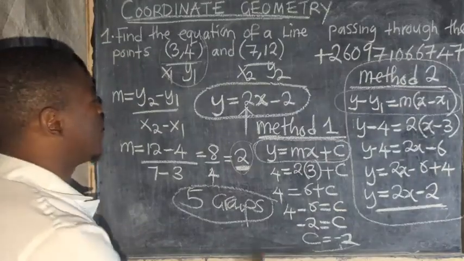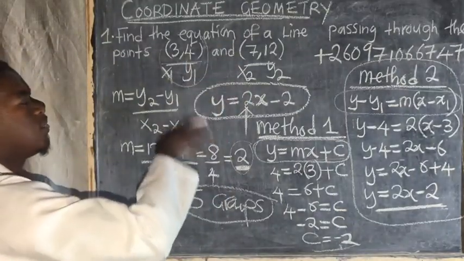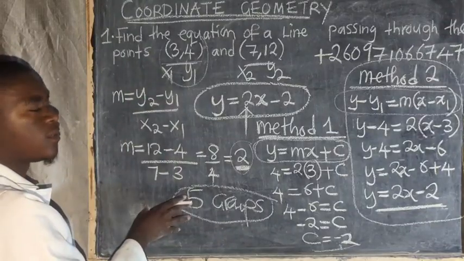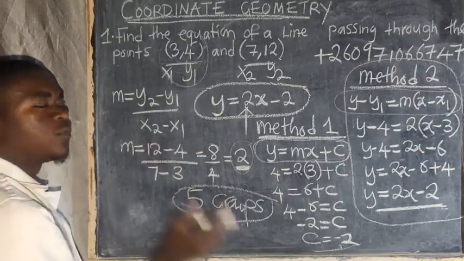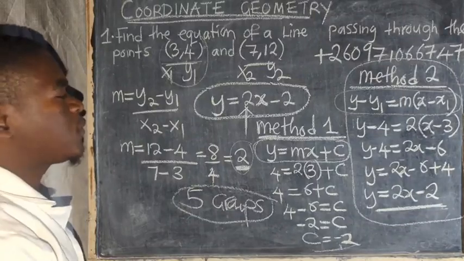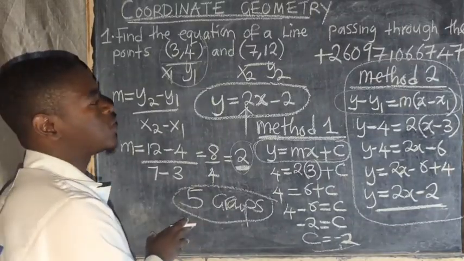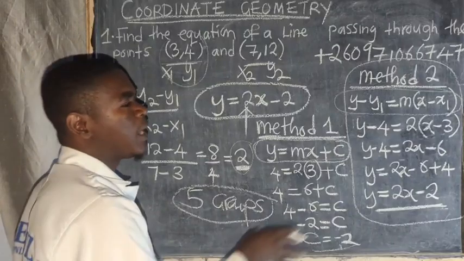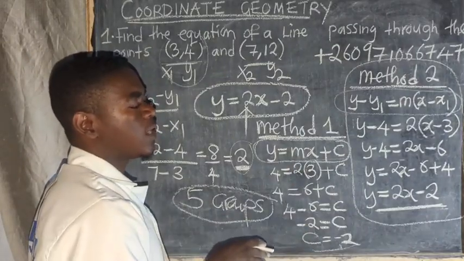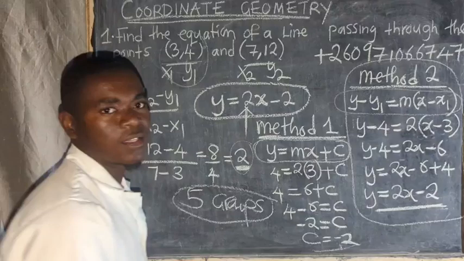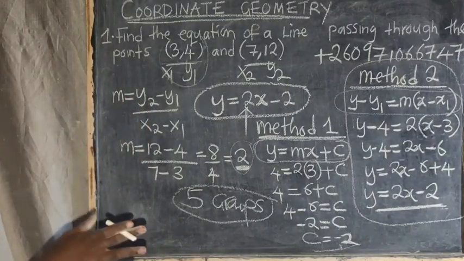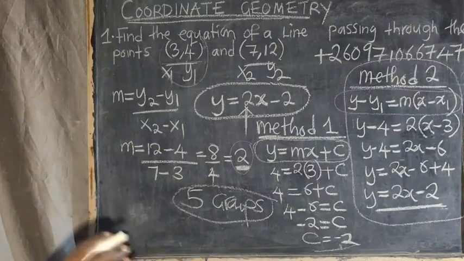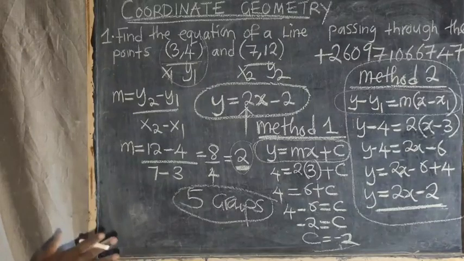So the first here, the format here, step number 1, find the gradient. So that is step number 1. You find the gradient. After finding the gradient, step number 2, write the general equation of all straight line. Step number 3, substitute the values and calculate the equation. So these are the steps. I may not write them, but even as I'm explaining, I'm able to give the steps. This is how we get to answer them.